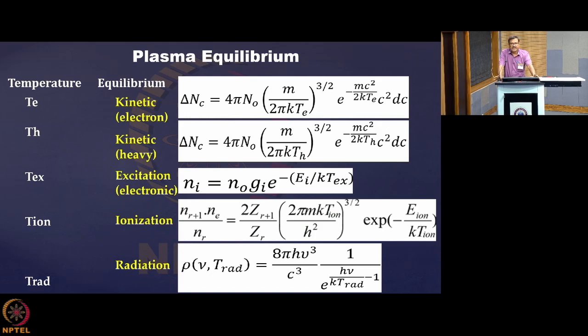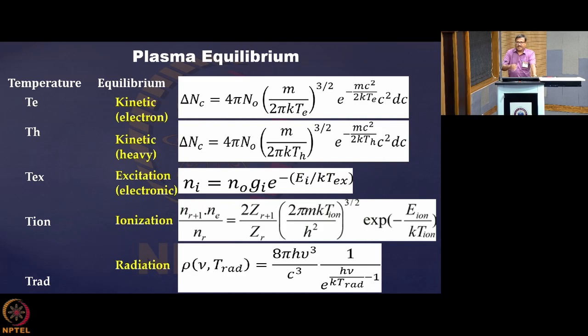So when we have a high temperature object like plasma, maybe the electron temperature is high or both electron and heavy species temperatures are high, excitation takes place, movement takes place, ionization takes place, and radiation comes out. There is a certain situation when all these are in equilibrium.